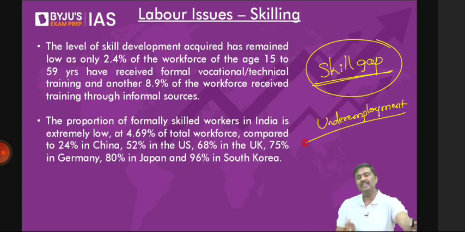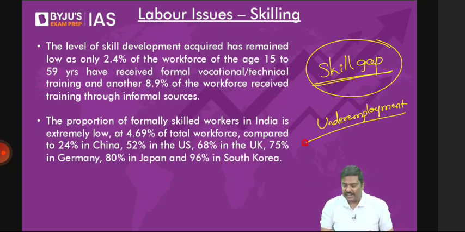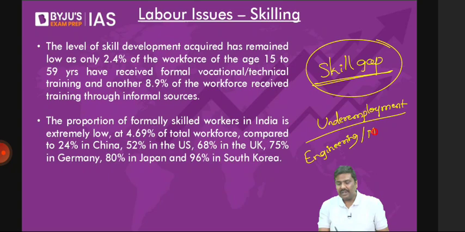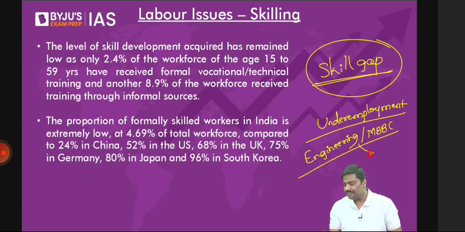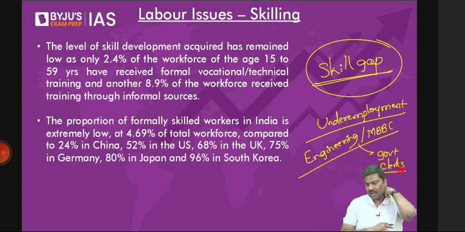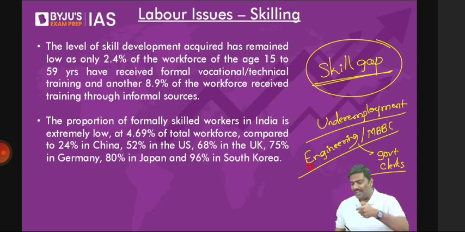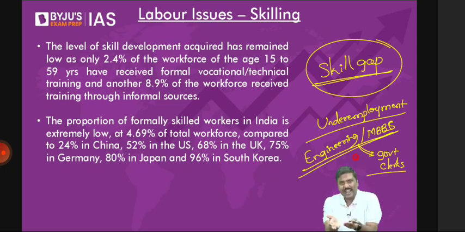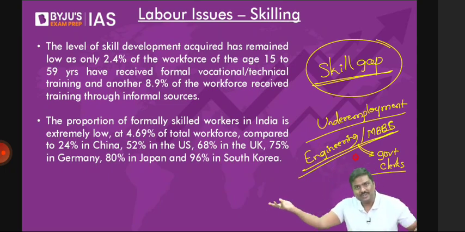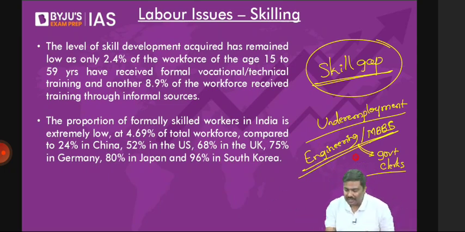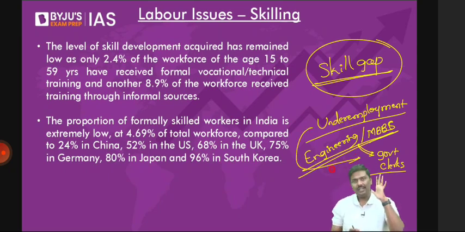I'll give a very simple example. There is, let's say, a person who has an engineering degree. A person has an MBBS degree. But have you not seen these people working as government clerks? Again, not a personal attack on anyone, but let me know. Have you not seen people who have engineering degrees or MBBS degrees applying for the job of a government clerk? Now, don't you think the qualification that these candidates have is much, much higher compared to what the job actually requires? This is basically referred to as underemployment. So there is this argument. Some experts believe that there is an issue of underemployment, not unemployment, in India. But some other experts argue that no, there is an issue of unemployment.